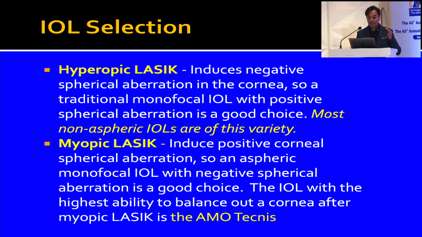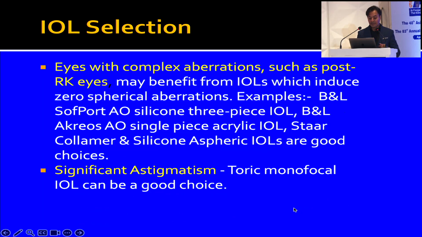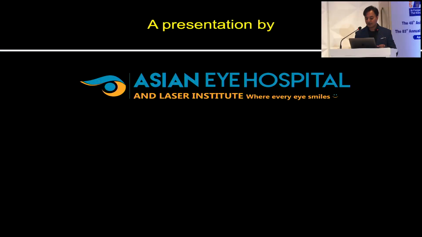In terms of IOL choice, in post hyperopic LASIK eyes, you must choose a non-aspheric lens such as a Sensar, no financial interest there. But in myopic patients, you should go for lenses which have a negative asphericity. For example, the Technis AMO is the lens of choice for me, and in patients who have corneal aberrations or post-RK eyes, you should go practically with a zero aberration lens, and patients of course who have significant astigmatism, you can stick to toric IOLs for them as well.